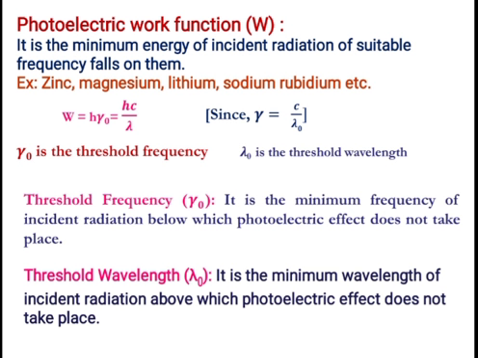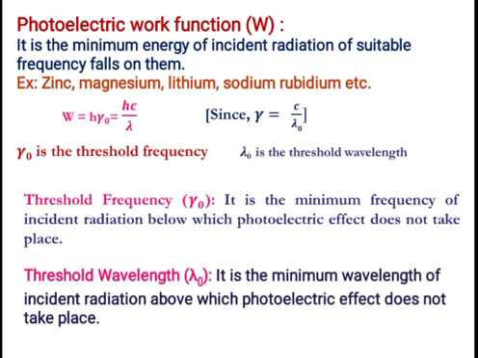Then photoelectric work function is the minimum energy of incident radiation of suitable frequency required to emit the electrons. Even for us to do some work we require some energy. Similarly here, to emit the electrons from the surface of the metal, they require some energy. That is called photoelectric work function. Example: zinc, magnesium, lithium, sodium, rubidium, etc.